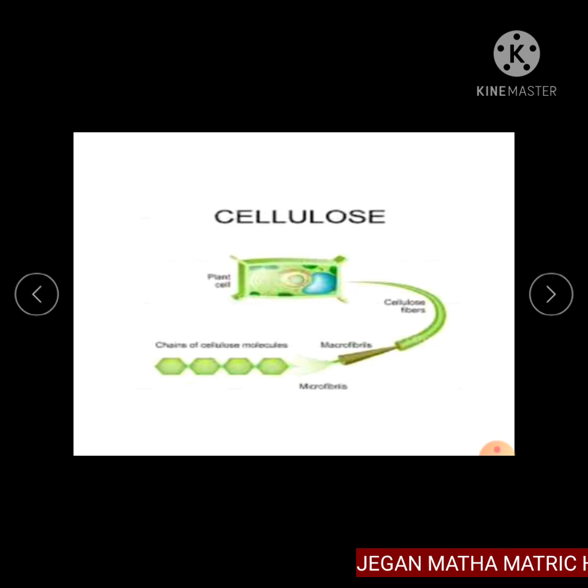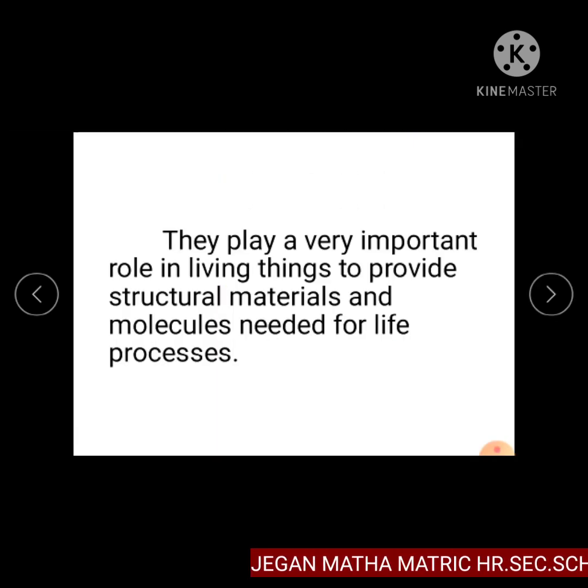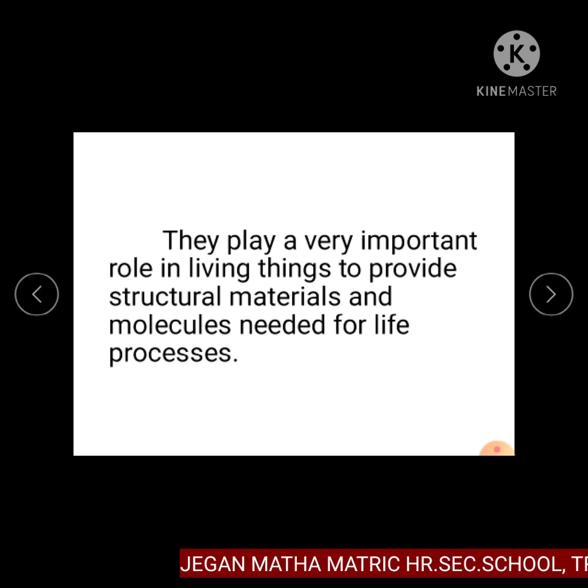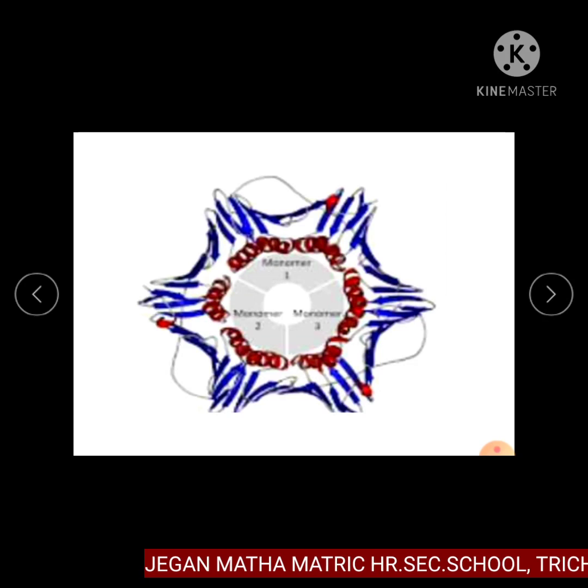In this figure, cellulose polymer is shown, which is formed from cellulose fiber in plant cells. They play a very important role in living things to provide structural materials and molecules needed for life processes.